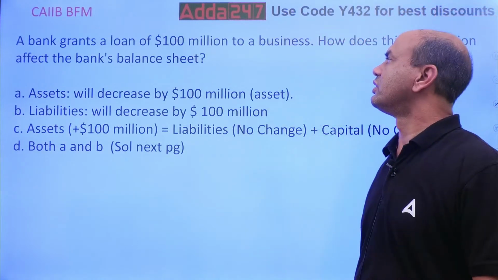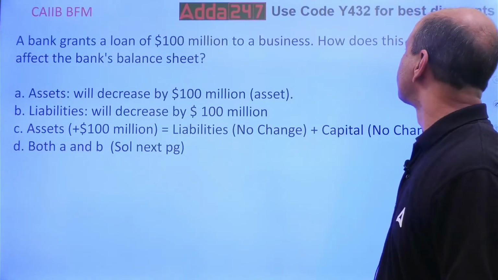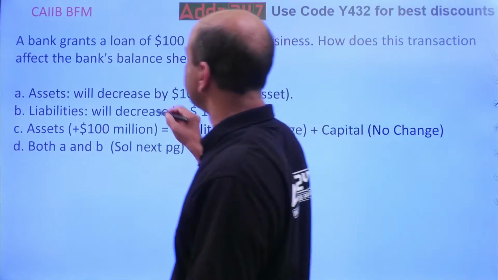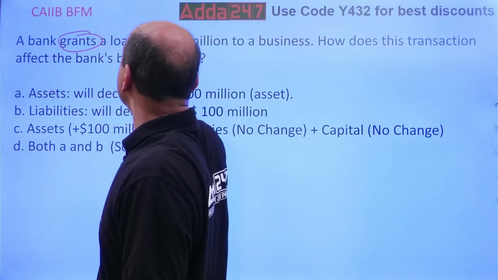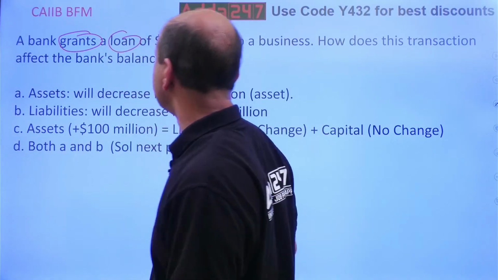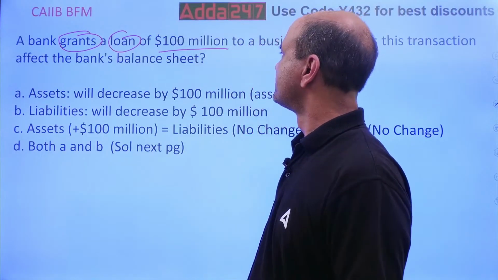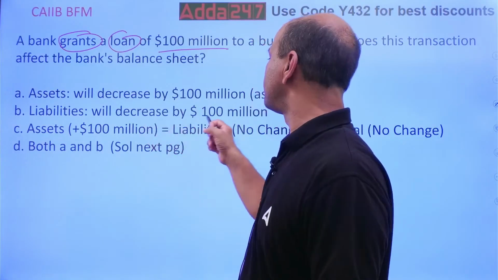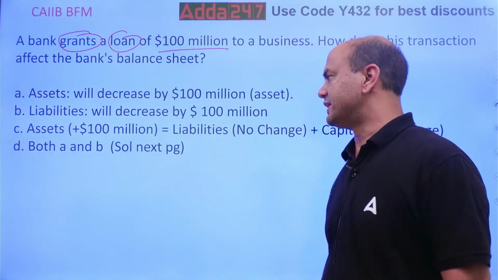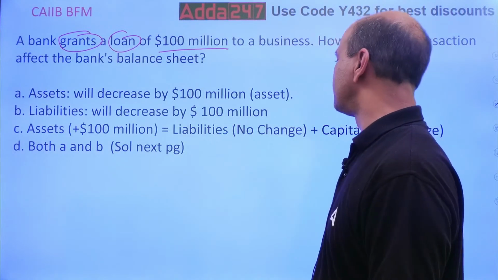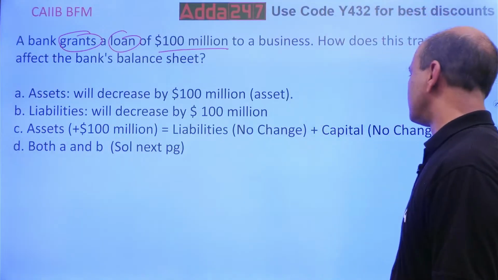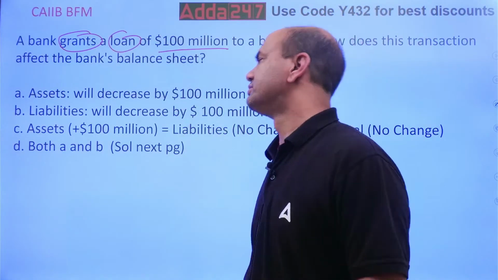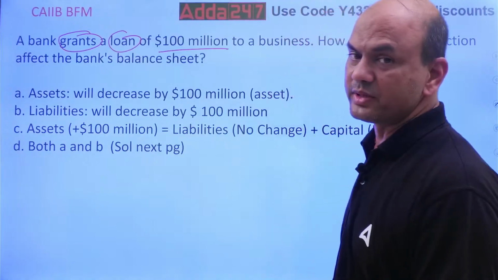A bank grants a loan of $100 million to a business. How does this transaction affect the bank's balance sheet? So the bank has given a loan of 100 million. Assets will decrease by $100 million, liabilities will decrease by $100 million, assets 100 million equals liabilities, no change, plus capital, no change. Both A and B, these two. What is the answer? Assets will decrease. Is it so?